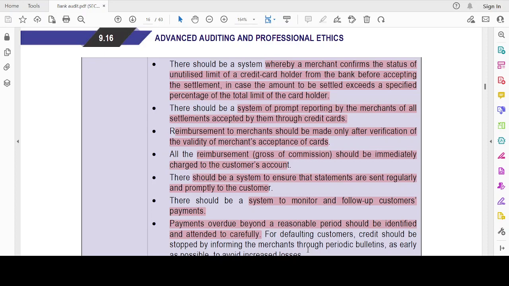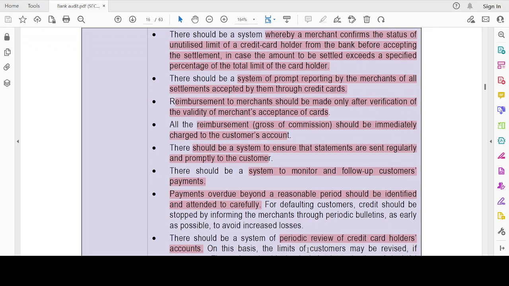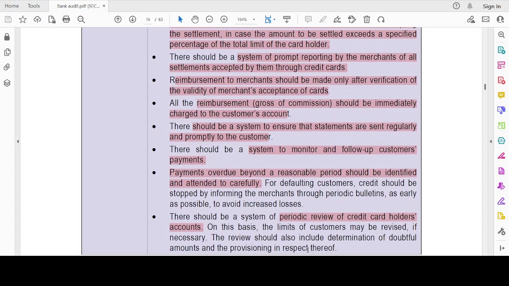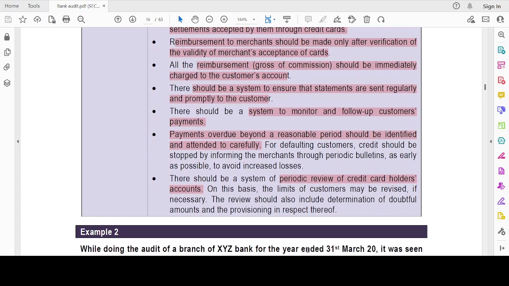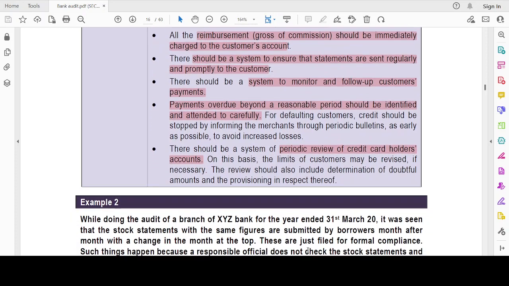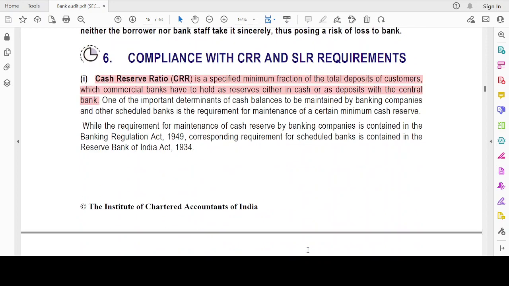That's what they're telling. And reimbursement should be gross of commission. There's no net of commission. Gross of commission. This is an important point, okay. And then a system to monitor and follow up should be there. Payments overdue, you will receive a call, right? Whenever you are delayed, even by one day, the customer service will call you. They will ask, when are you going to pay, sir? Right? They are following up with you. And periodic review should be made.